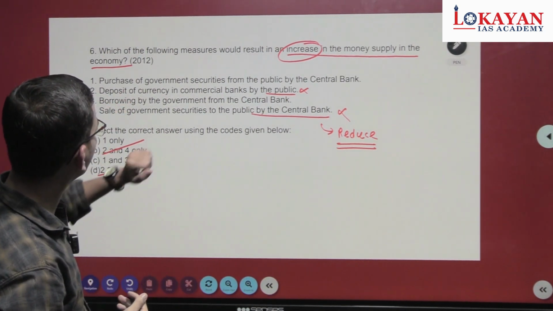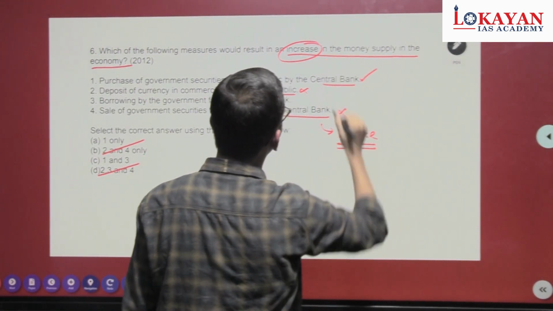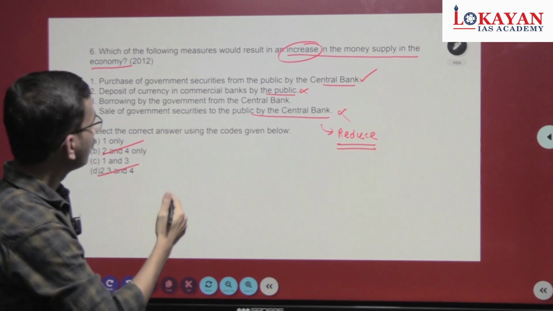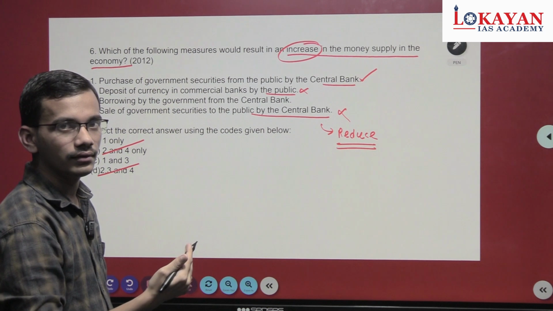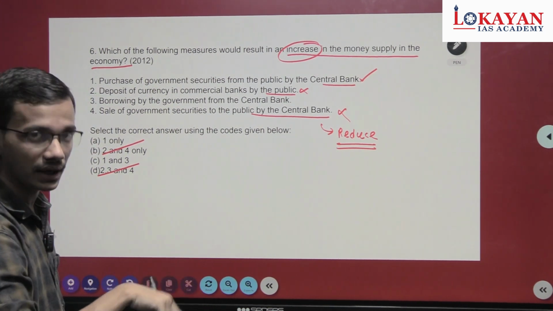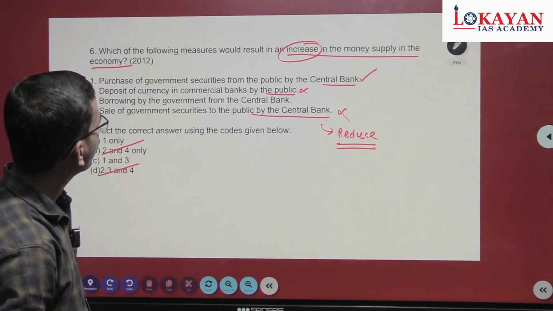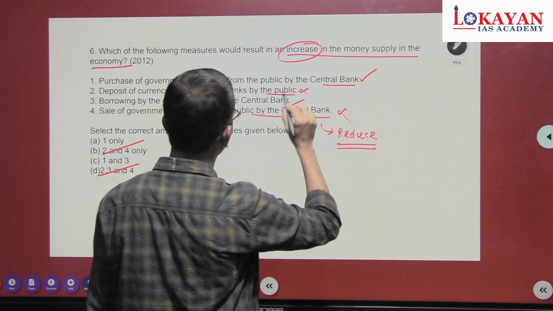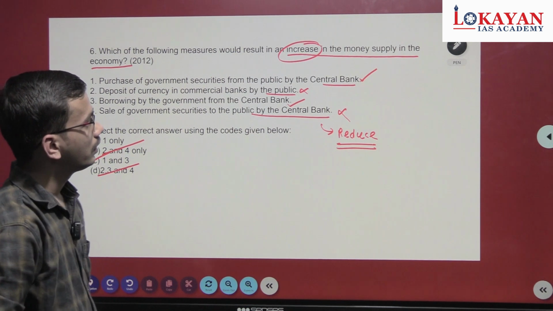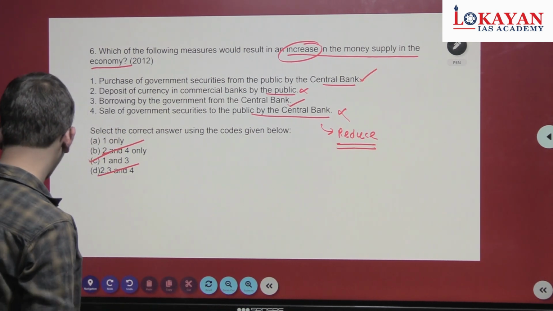Now the first statement, purchase of government securities from the public by the central bank. Obviously, this will increase the money supply, because the central bank will pay money, and this paid money will enter the economy. Money supply will increase. Borrowing by the government from the central bank, this option is also correct. So the answer is 1 and 3. Understood? You have to just eliminate and get the answer. Next question.